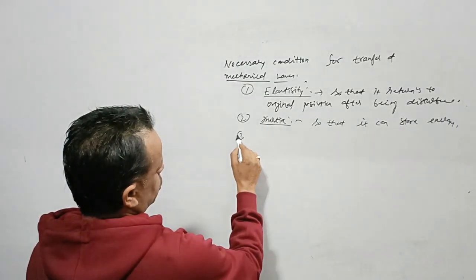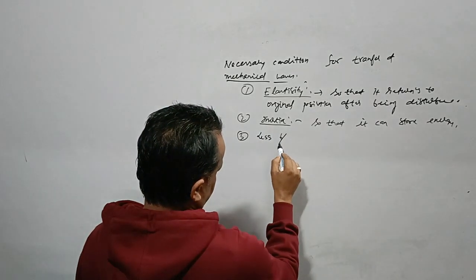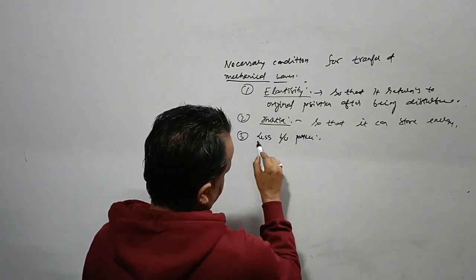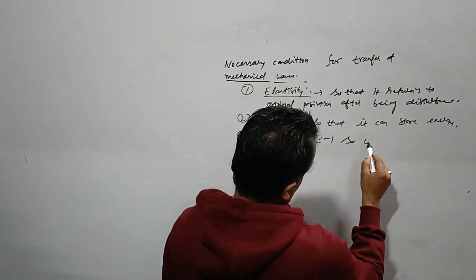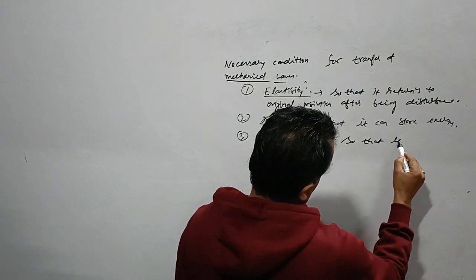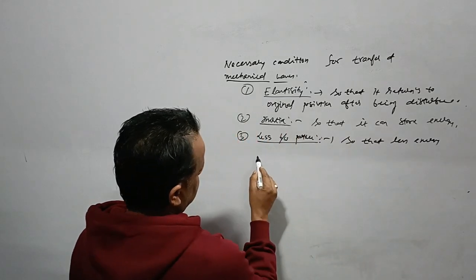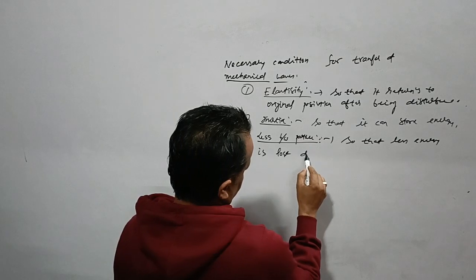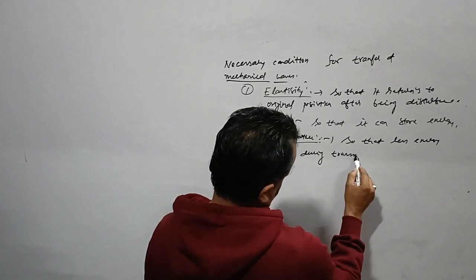Then there should be less friction between particles, so that less energy is lost during transmission.